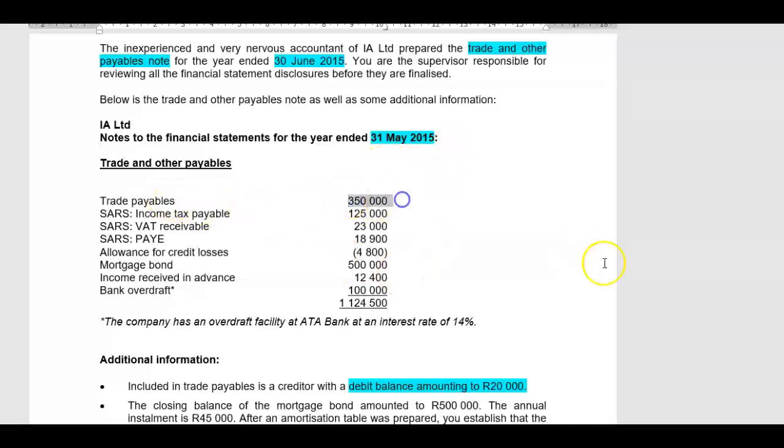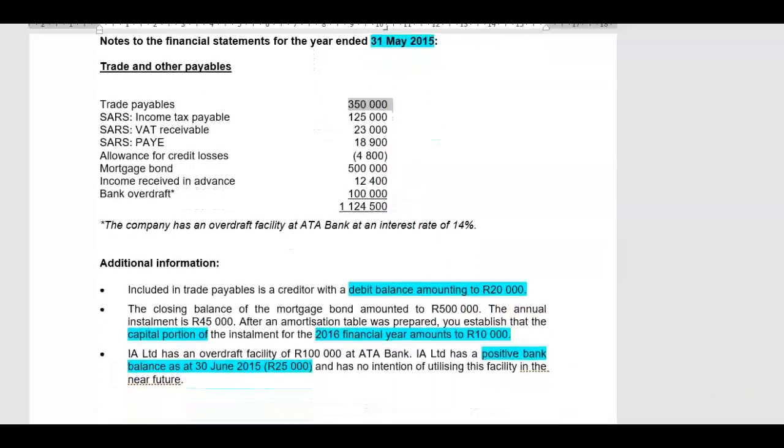Trade payables, 350,000, but included in trade payables is a creditor with a debit balance of 20,000 Rand. So what is the principle involved here which is clearly prohibited by IAS 1? Set off. I'm not allowed to offset any assets against liabilities. So what should I have done? I should have shown trade payables at 370,000 Rand, and the 20,000 should have been shown under trade and other receivables as an outstanding debtor.